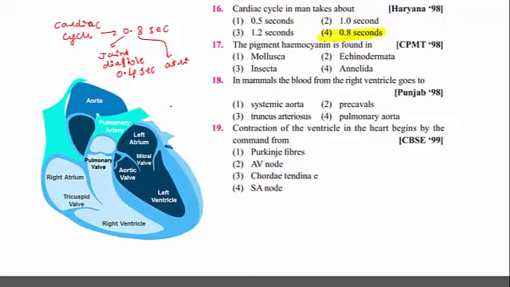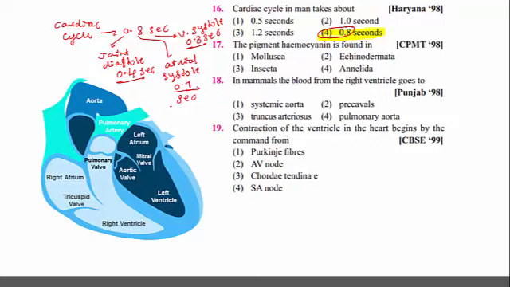Atrial systole, 0.1 second. Then ventricular systole, 0.3 seconds. So 4, 3 and 1. The total time taken for one cardiac cycle is 0.8 seconds.